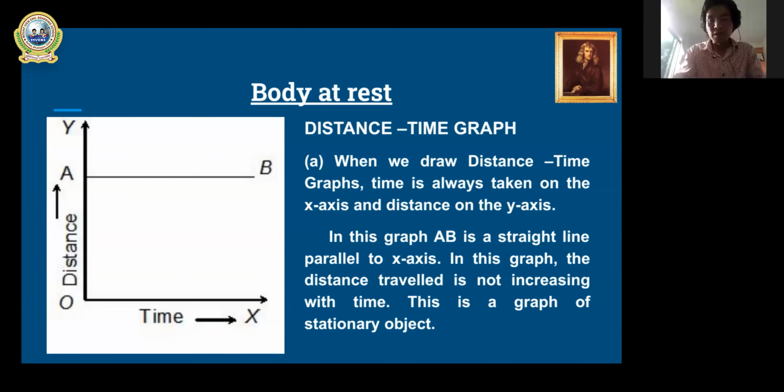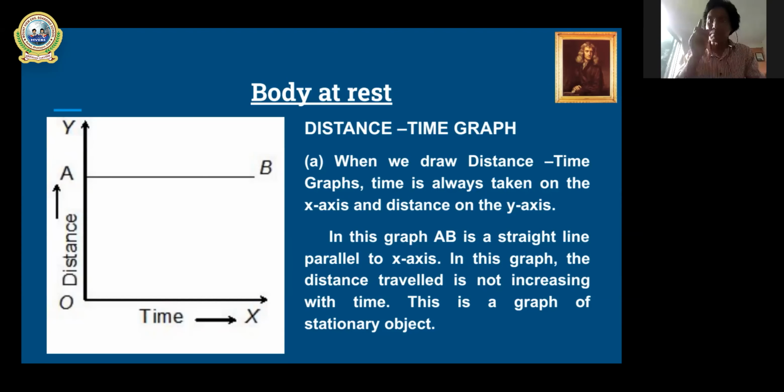The time is passing. Suppose you keep one ball on your table, and the right time is, let's say, 2:20 p.m. and you are trying to keep the record. At 2:20 p.m. or 2:22 p.m., if you try to measure the distance covered by the ball, you will get zero because the body is at rest. So whenever you are shown a graph like this in the question paper, or in the class, or anywhere about distance and time graph, you must be able to say that the body is at rest.